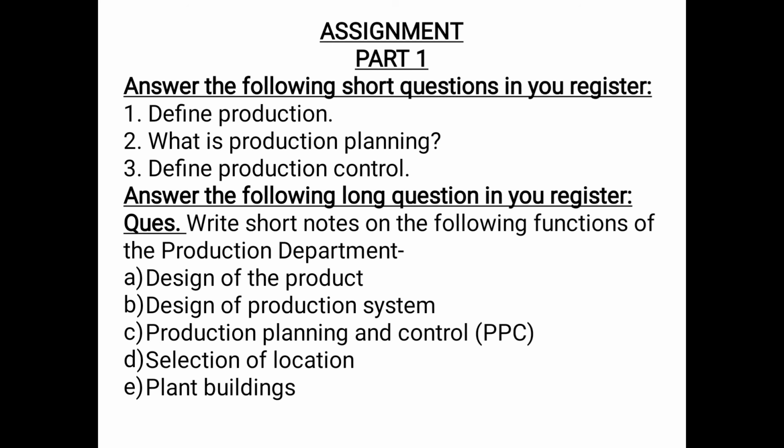The second part is to answer the following long question in your register. You have to write short notes on the following functions. Why have I written it as a long question? Because this is a single question where you have to write short notes on all the 5 functions of the production department which we have discussed here: the design of the product, the design of production system, the production planning and control (PPC), and selection of location and plant building.